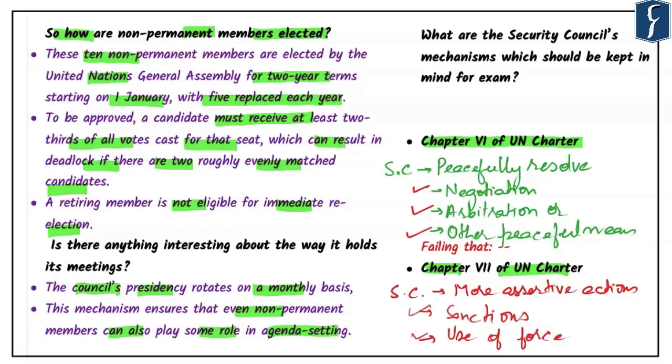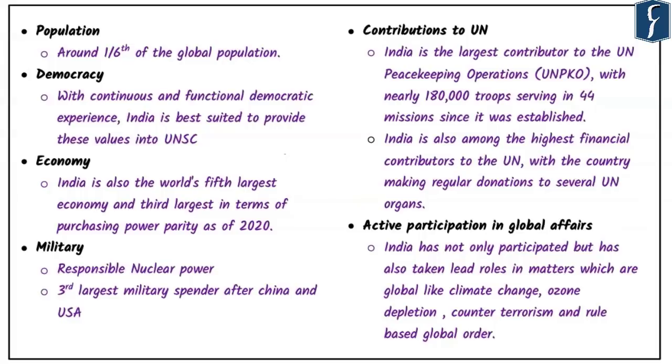Now let's move towards the stand of India in terms of getting a permanent seat at UNSC. Now let us try to understand the justification for India's candidature as a permanent member at the United Nations Security Council. There are 2 aspects which are very important from the perspective of India, and first is the protection of national interest. If India is a permanent member of the United Nations Security Council, it will get veto power, which India could use to defend its interest, say against Pakistan.